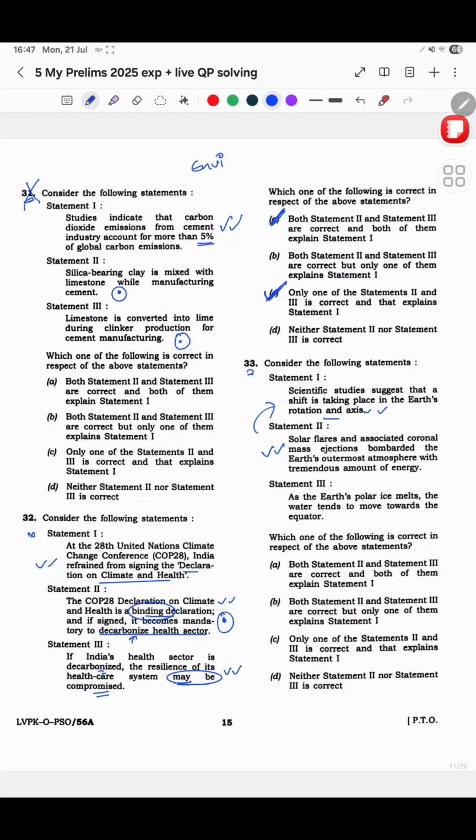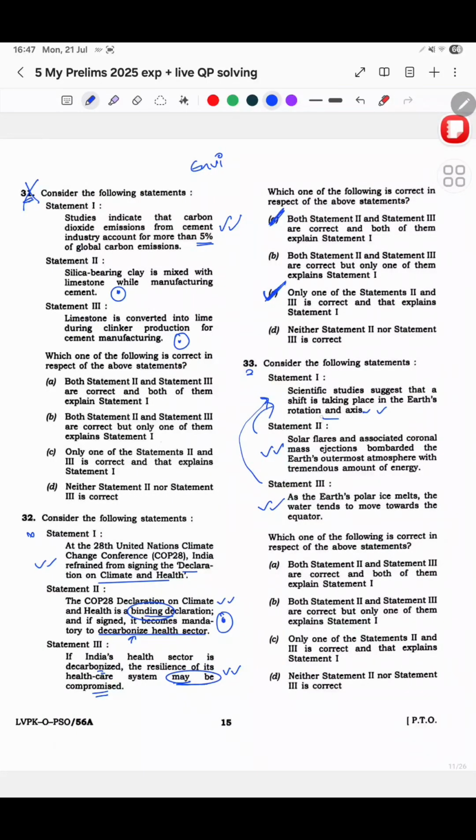As the Earth's polar ice melts, the water tends to move towards the equator. Yeah, this is also correct. See, this explains this. If this is correct and if this is correct, it does make sense that both of these are related. But solar flares and CMEs, they bombarded Earth's atmosphere and they gave out tremendous amount of energy. This point, I felt that okay, this can definitely be a reason for Earth's shift in rotation and axis. That is what I felt, because it says huge amount of energy, it will definitely affect the body receiving so much energy, right? So that is how I thought that both of these will be correct.